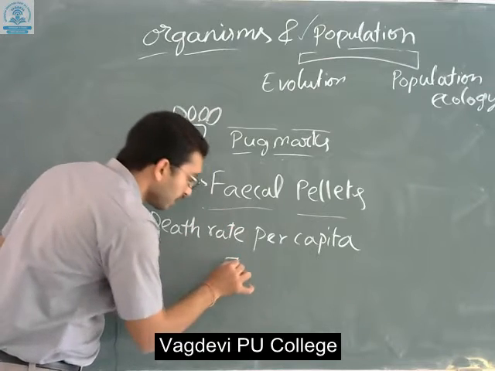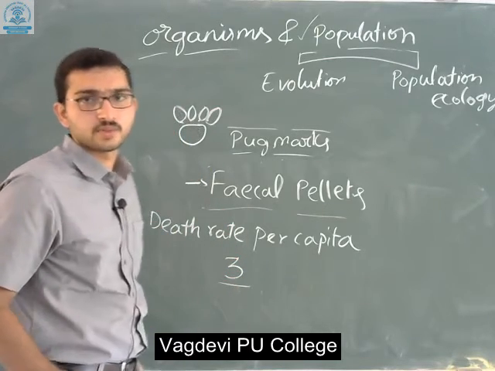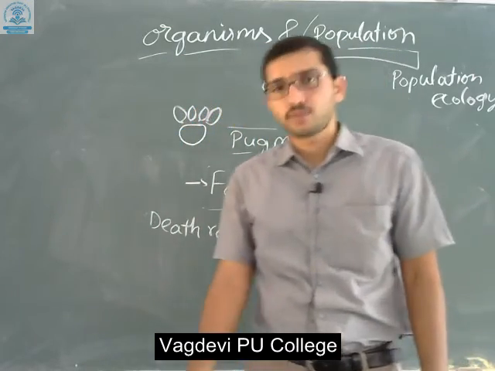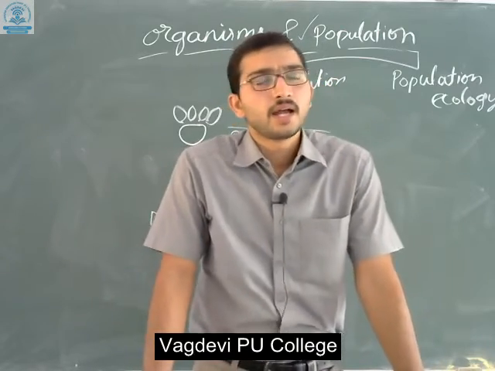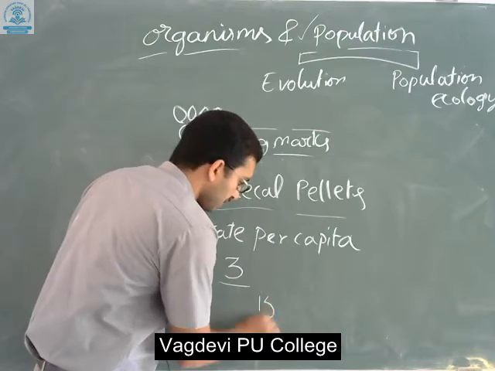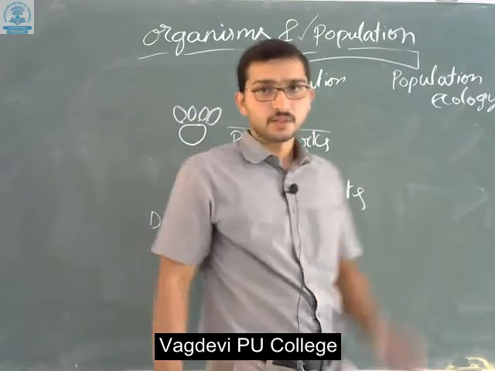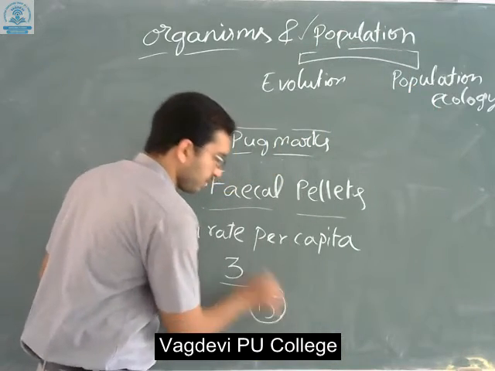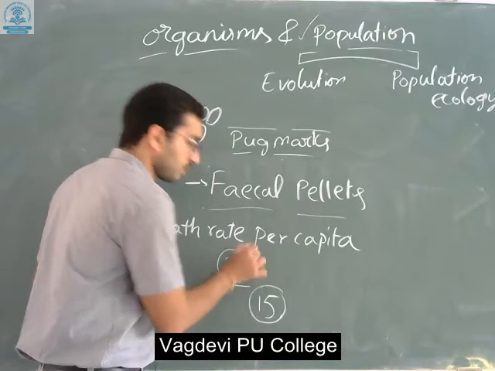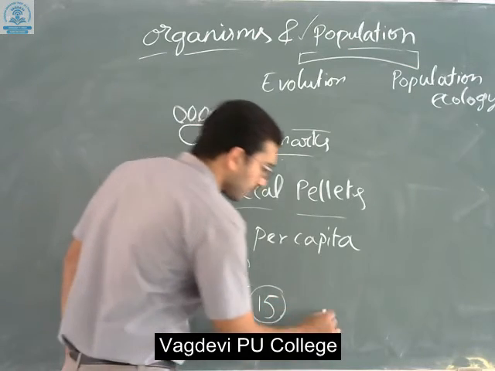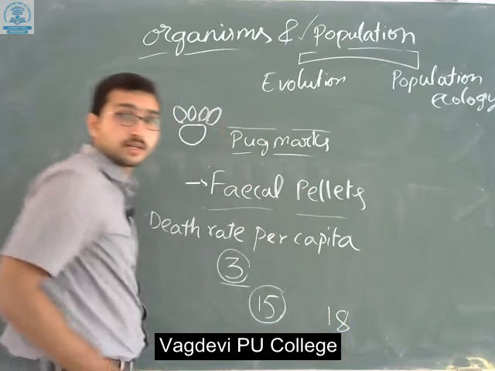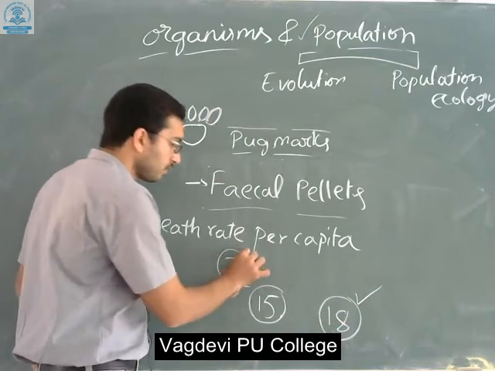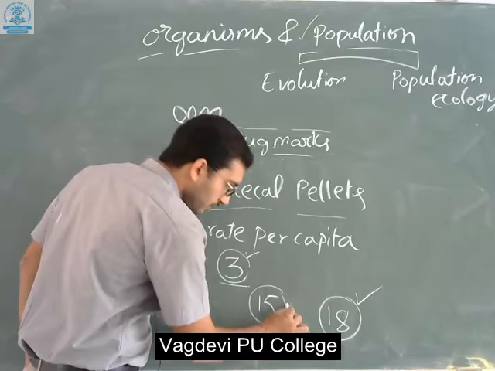Let's consider 3 tigers died in 1 year. We found 3 tigers dead in a forest in 1 year, and about 15 tigers still living in that forest in that year. So in the same year 15 tigers were there and 3 tigers died. Actually the total number of tigers is 18. Dead is 3, and total is 18.